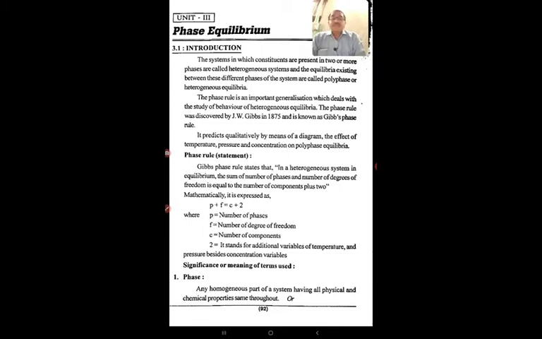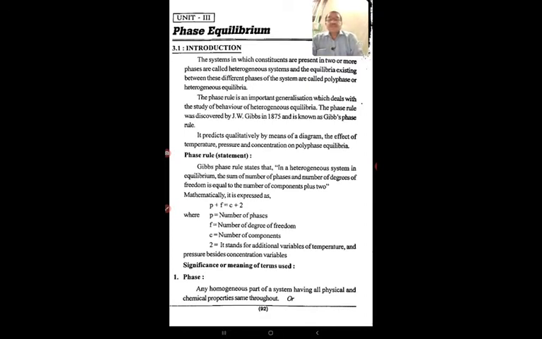Mathematically, it is expressed as P plus F is equal to C plus 2, where P is the number of phases, F is the number of degrees of freedom, and C is the number of components. The 2 stands for the additional variables of temperature and pressure besides concentration variables.